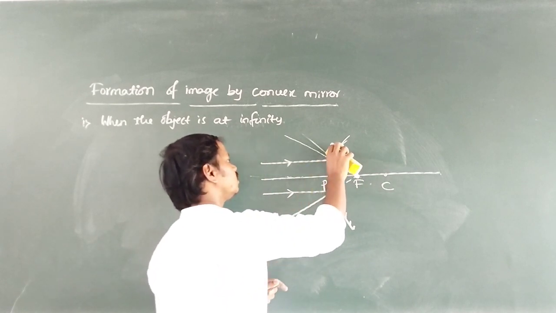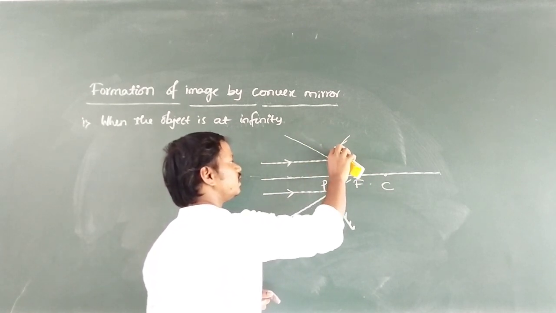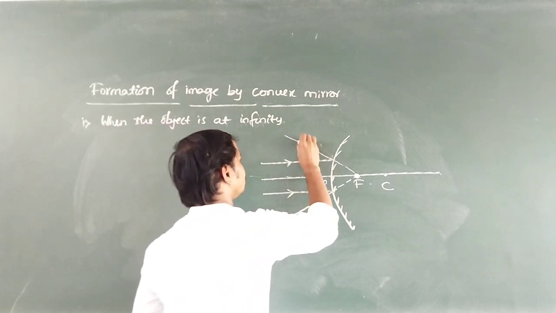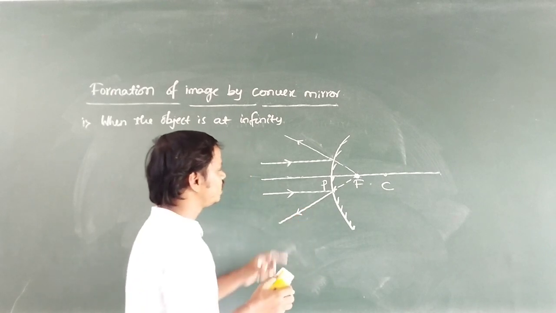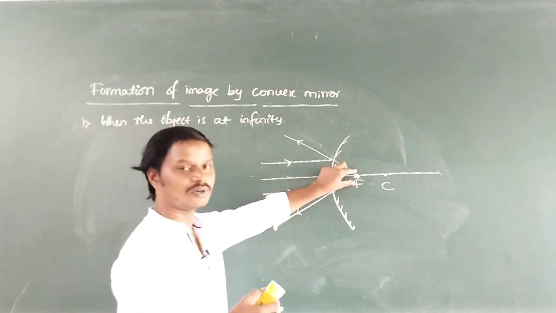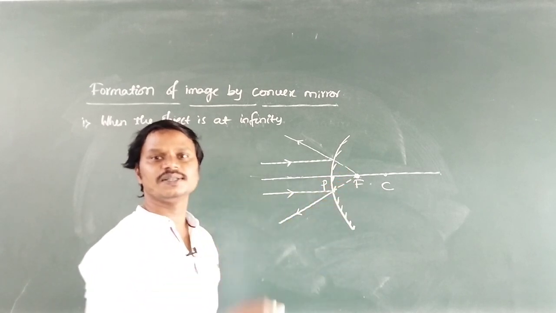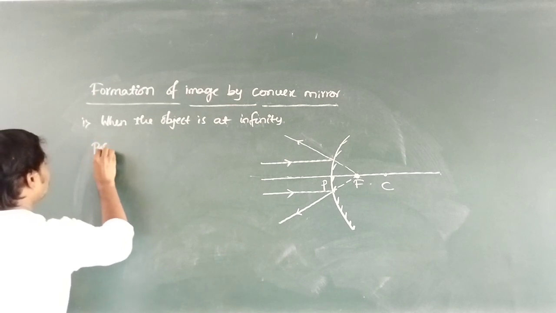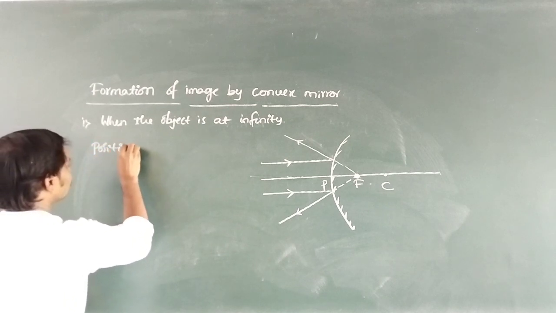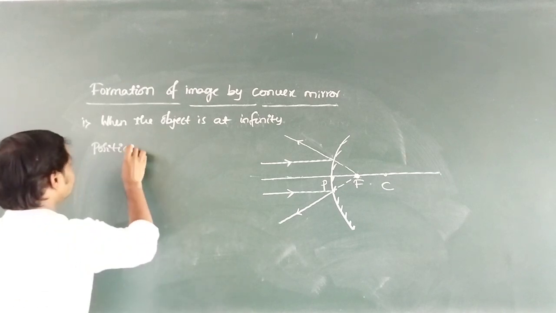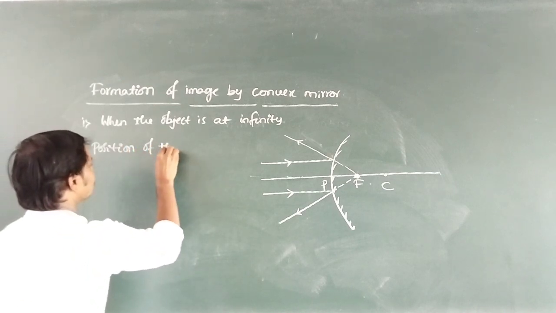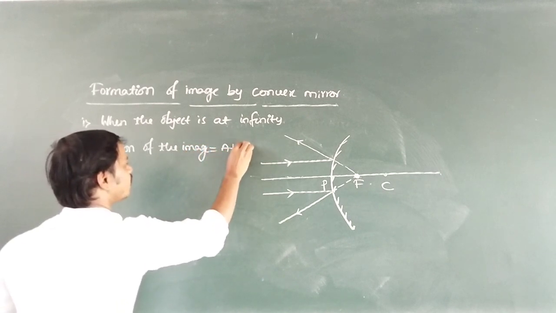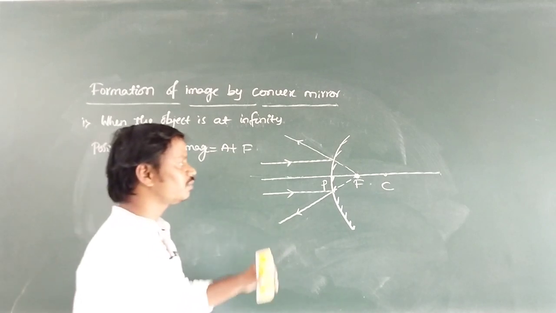So where is the object now? Object is at infinity. Then where is its image formed? Its image is formed at focus. These are the diverged rays. So these diverged rays appear to have come from a point. At that point we will get the image of the object. Then what is the position of the image? Points about the image formed by convex mirror. Position of the image, that is at F, means at the focus. Then what is the nature of the image?